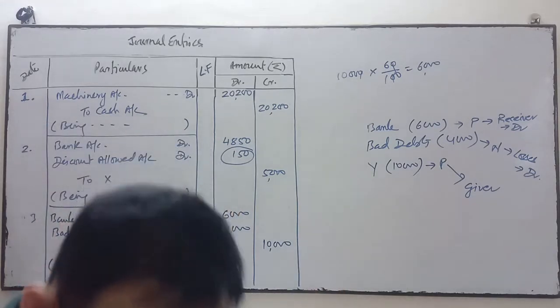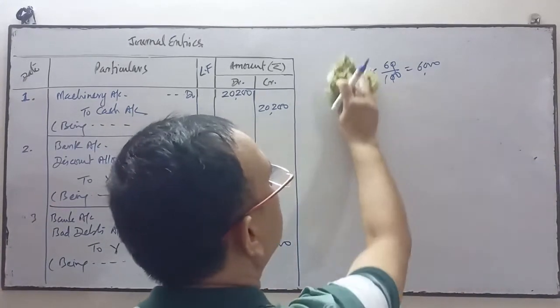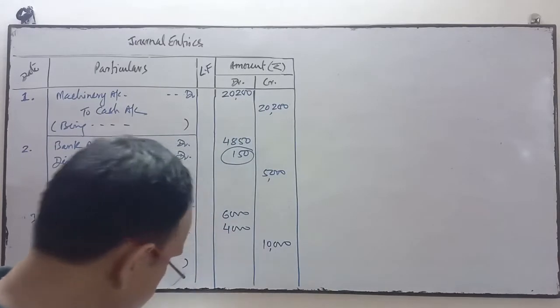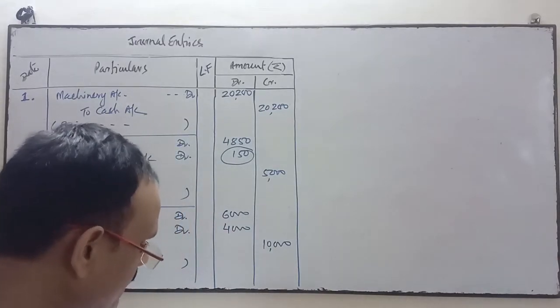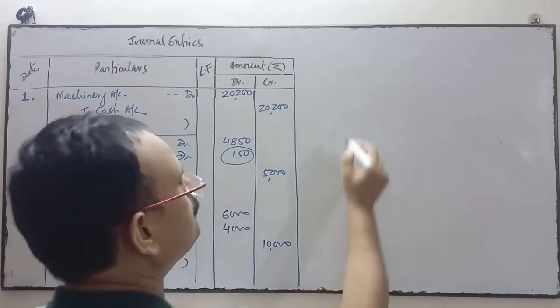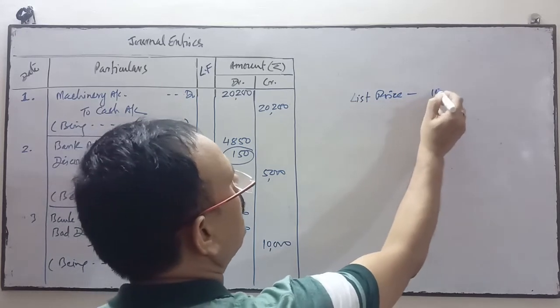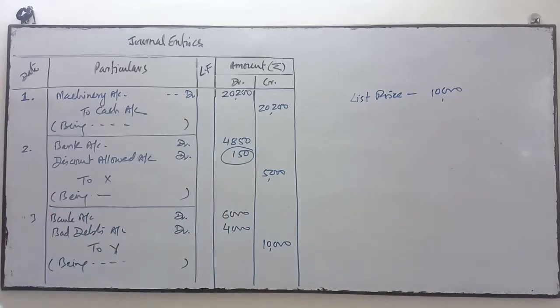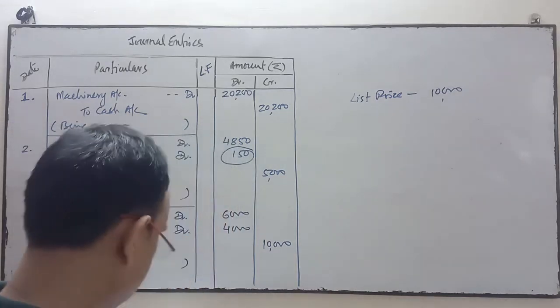Okay, now we'll see the next entry. The next entry is: sold goods to Z for rupees 10,000. The list price of that goods is 10,000. Okay, list price is 10,000.